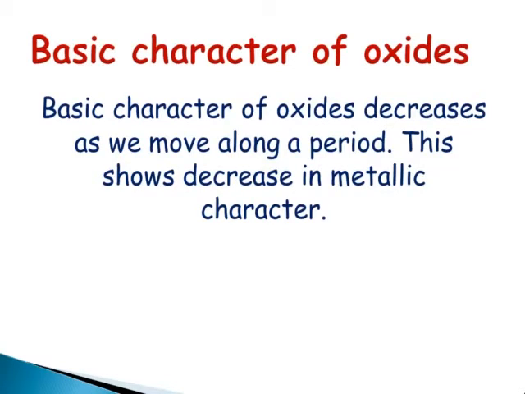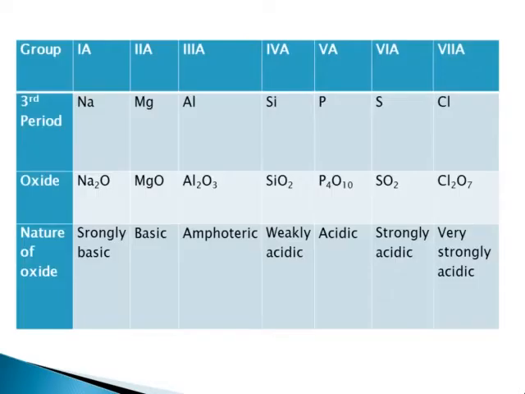Basic character of oxides. Basic character of oxides decreases as we move along a period. This shows a decrease in metallic character. So when we move along a period, the basic character of these oxides, metal oxides, decreases.